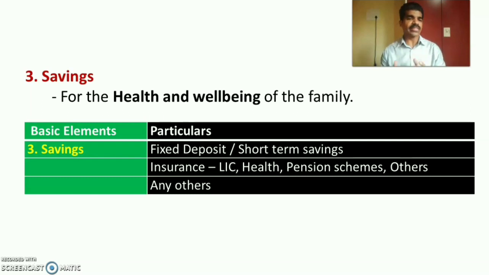The last element is saving. Saving is for the health and well-being of the family, for the prosperity of the family. Saving includes any fixed deposit in the bank, any short-term savings in the bank, then various insurance schemes like LIC schemes, then health-related schemes, medical claims, pension schemes, and others. All come under the savings of the family. So these are the important elements of the family budget.